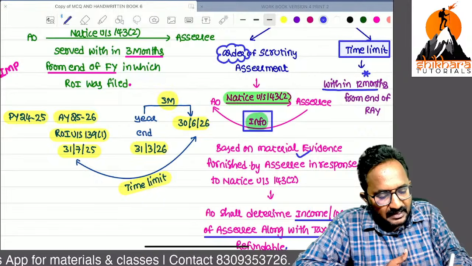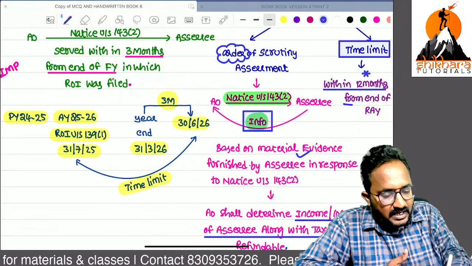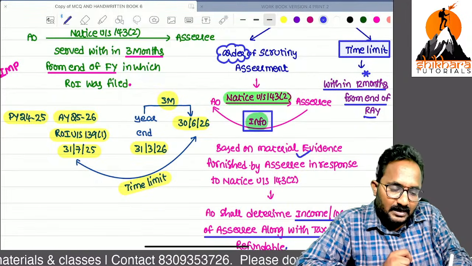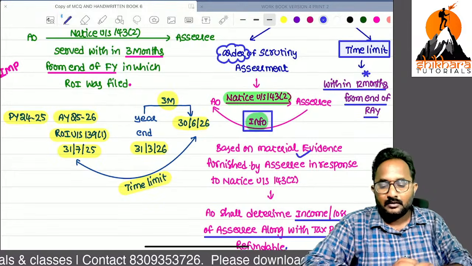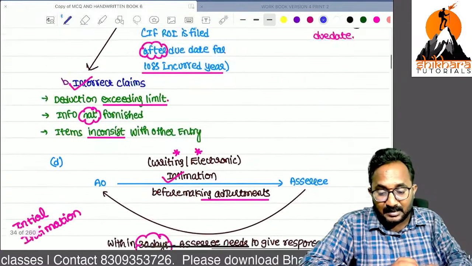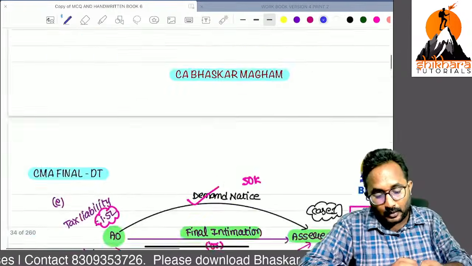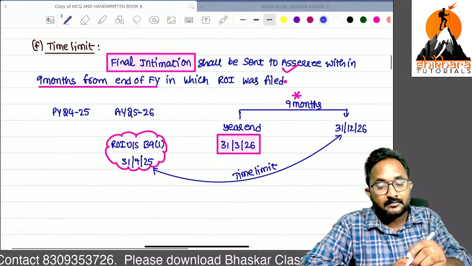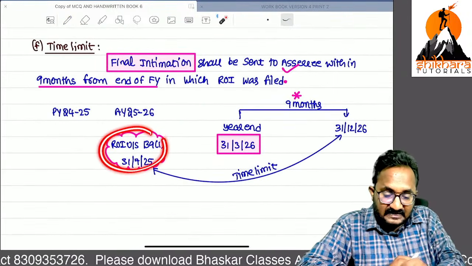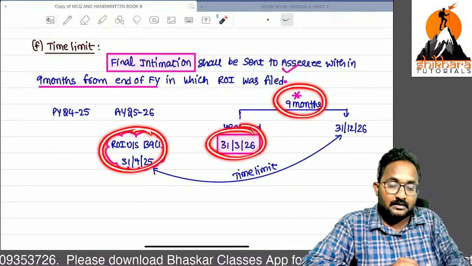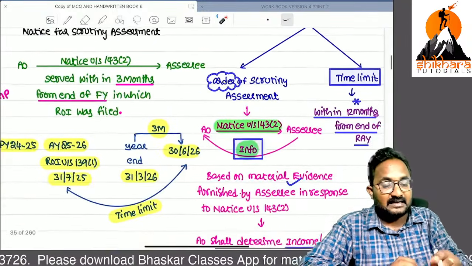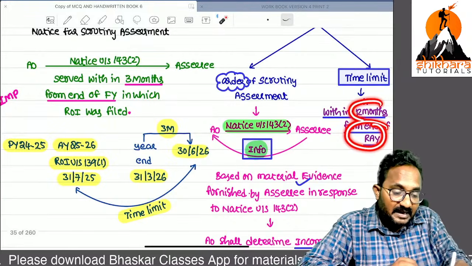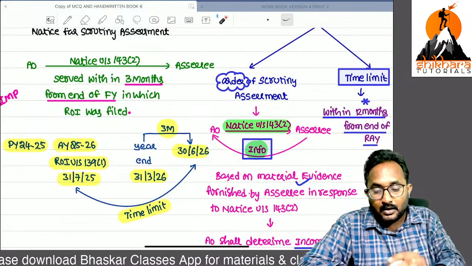Within 12 months from the end of the relevant assessment year. Remember the processing time limits: processing time limits are from the financial year ending, 9 months. But scrutiny assessment time limits are from the relevant assessment year ending, 12 months.